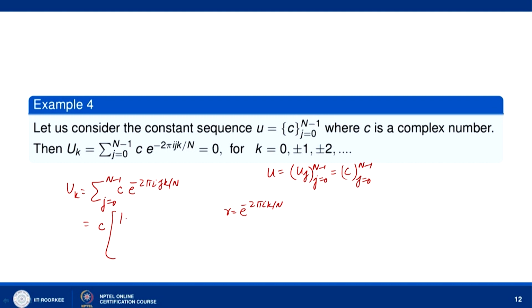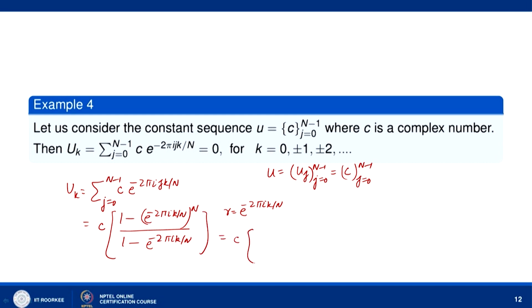The sum will be 1 minus e^(-2πi k/n) raised to the power n, because there are n terms, divided by 1 minus e^(-2πi k/n). Now, here what will happen?